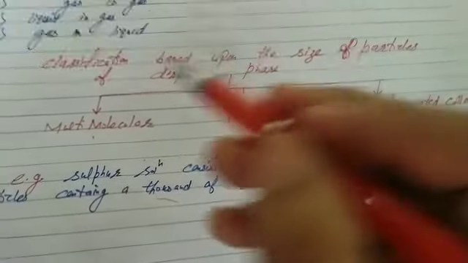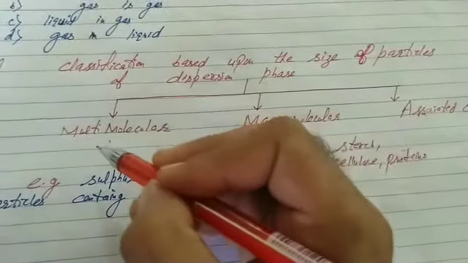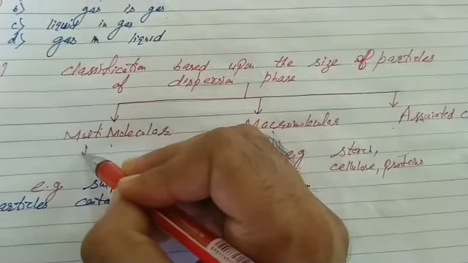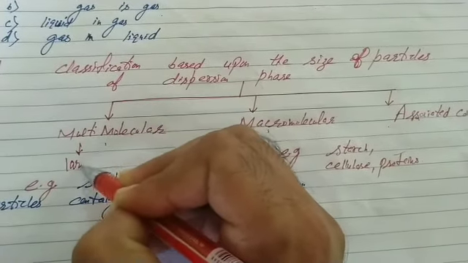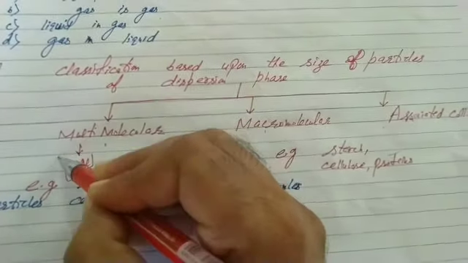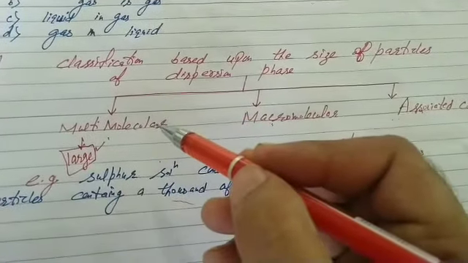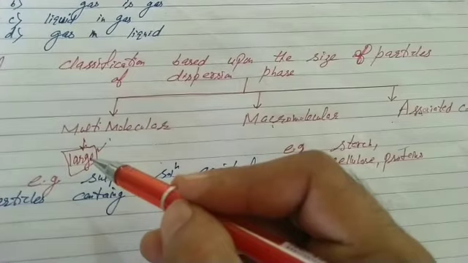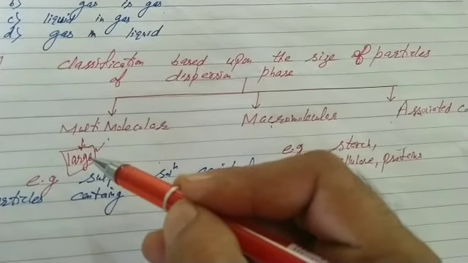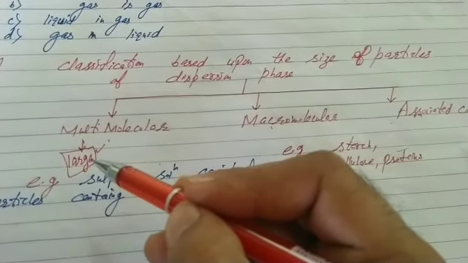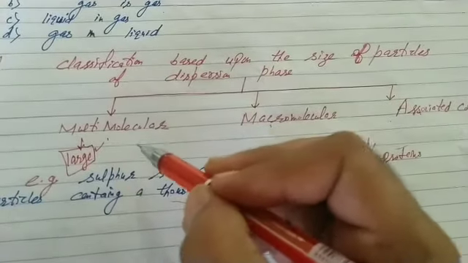Friends, as the name indicates, multimolecular colloids. Multi means many, a huge number, that is a large quantity. What is the definition, students? It's clear from the term. They are formed by the aggregation of a large number of atoms or molecules of the substance having size less than 1 nanometer.